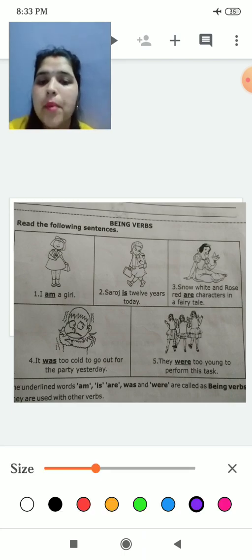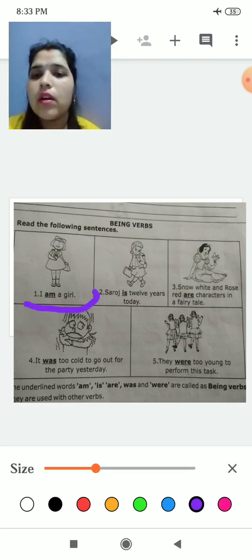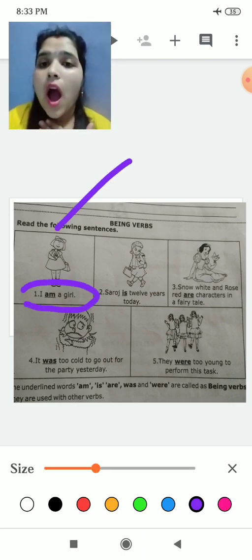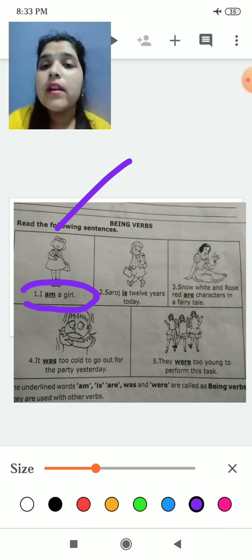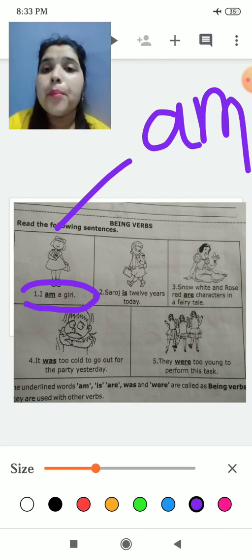As we can see here, I am a girl. The girl is saying, I am a girl. What is the noun here? Girl is a noun. It identifies a noun. So what is am here? Am here is a being verb.